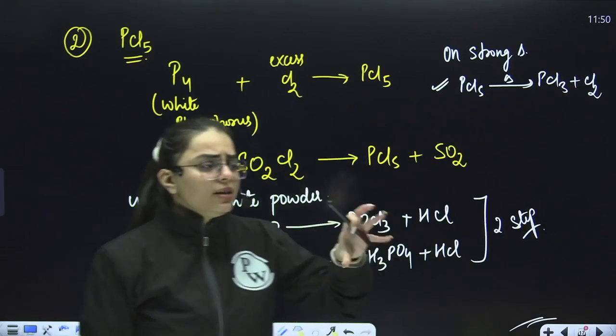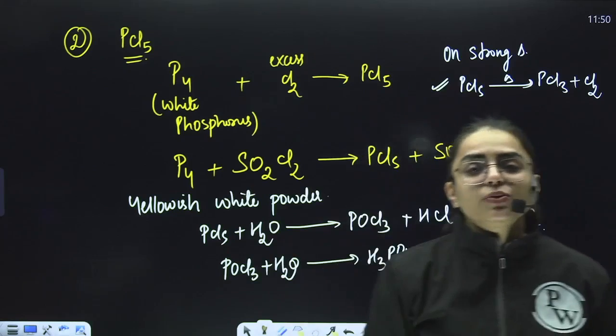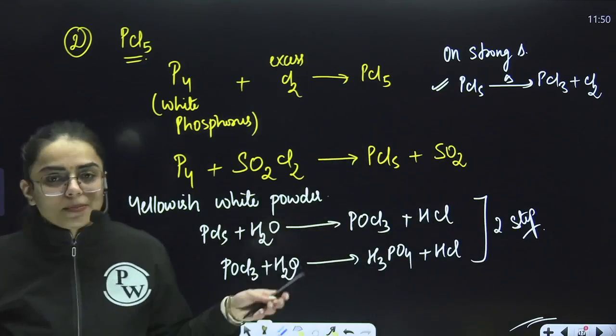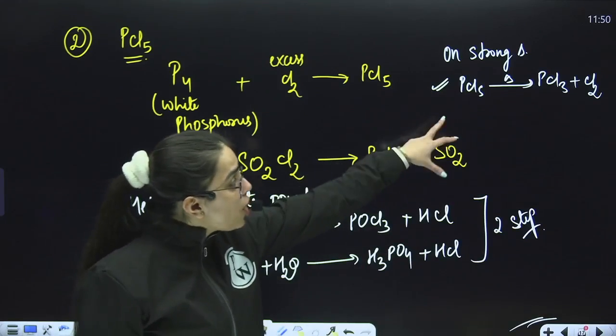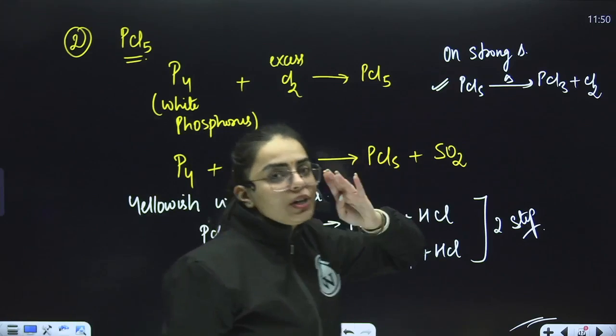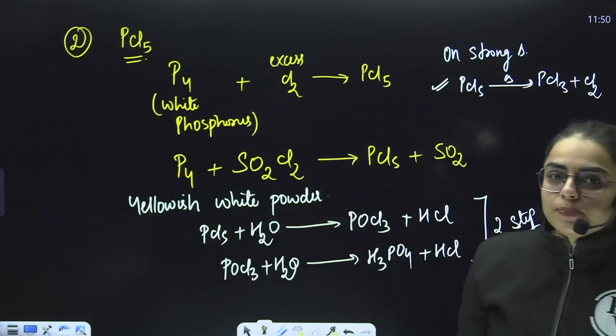When you heat it at a normal temperature, it will sublime. What is sublimation? When you directly convert solid into gaseous form, it is a sublimation reaction. But on strong heating, it will convert into PCl3. Phosphorus pentachloride will convert into phosphorus trichloride. Is it clear?